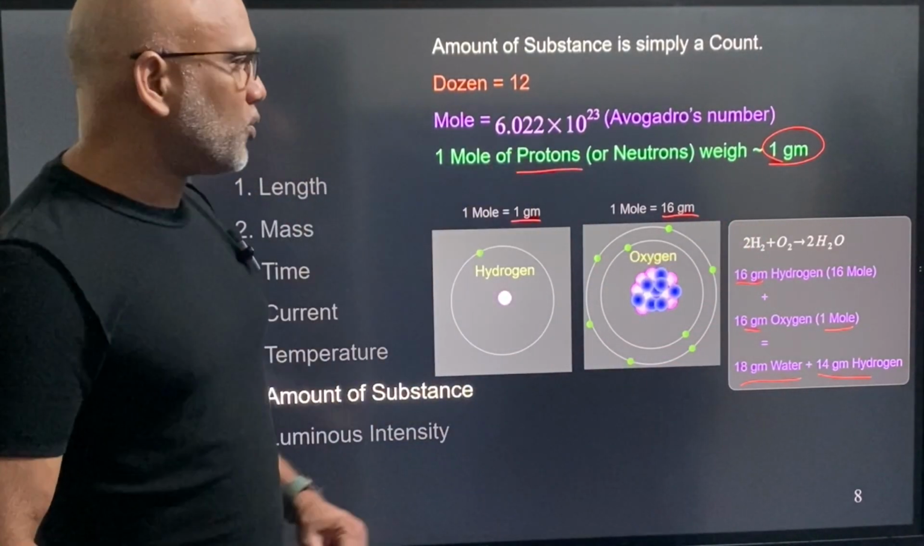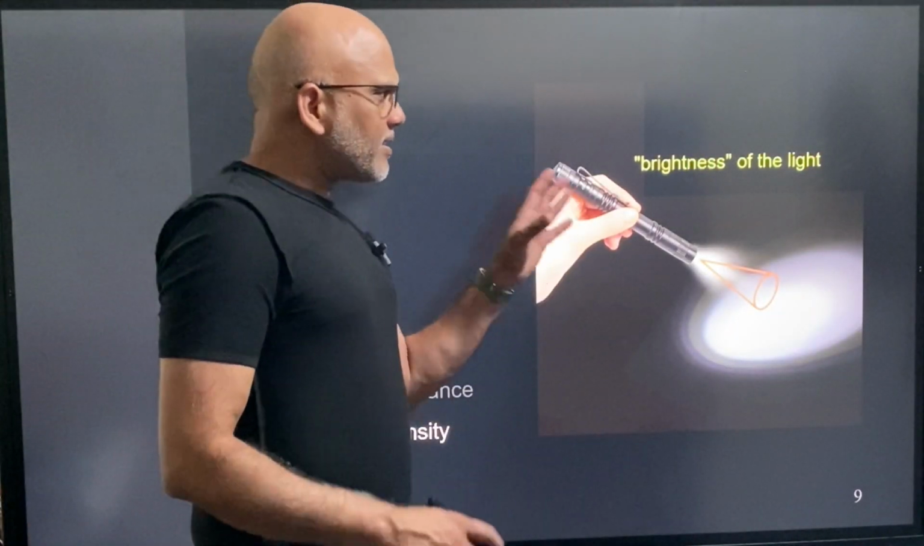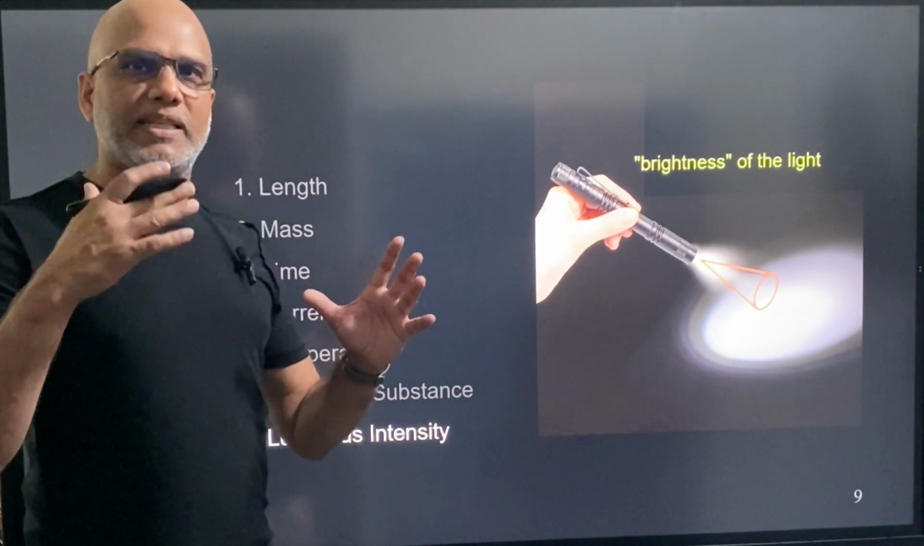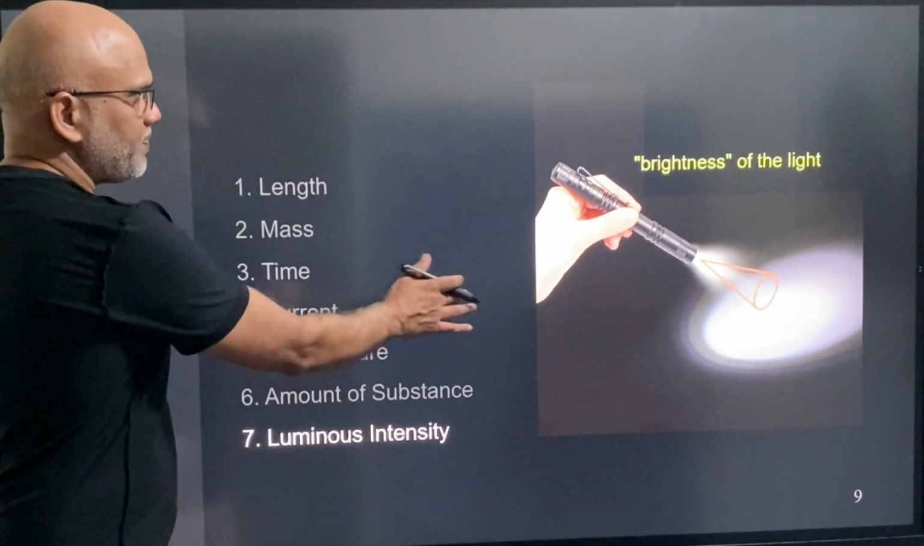So for now, this should suffice. All right. Okay, luminous intensity. Think of it as brightness of light. We will talk about it in more detail later. For now, that should be good enough.